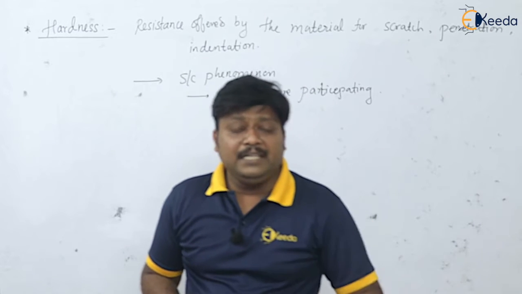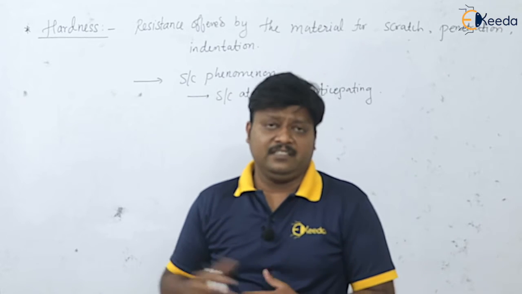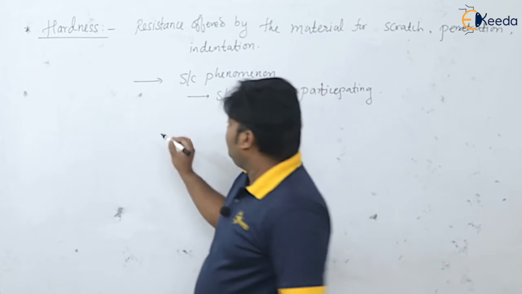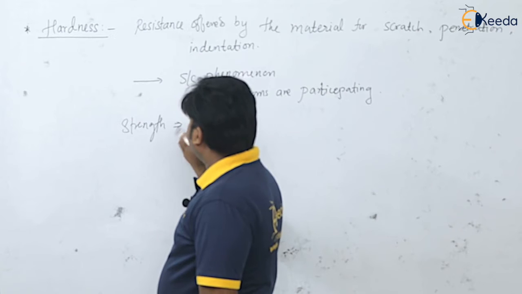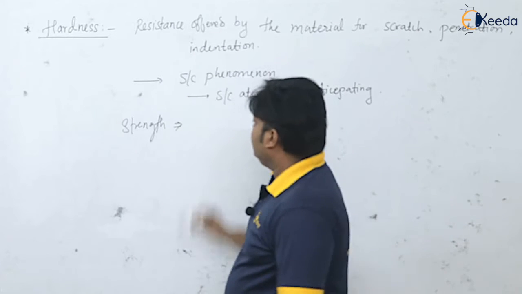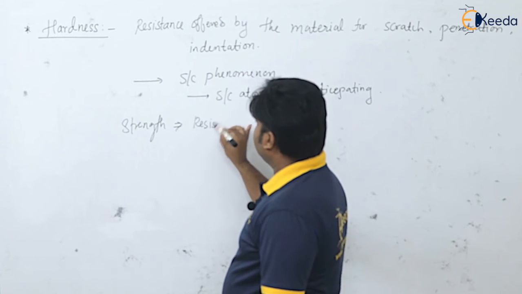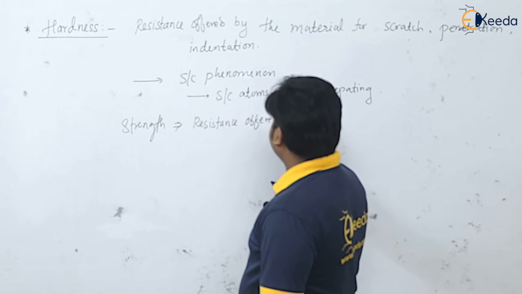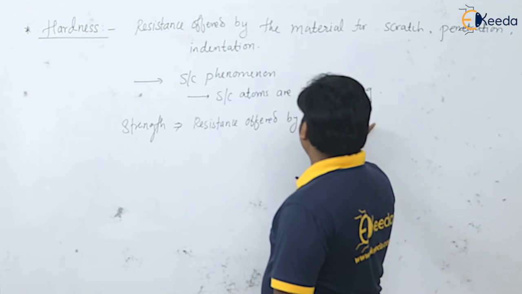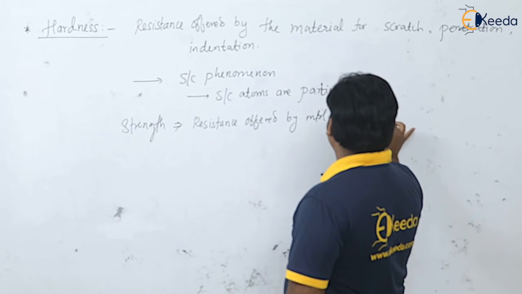If you compare this hardness with the strength, what is meant by strength? We know very well. Strength is the internal resistance offered by the material to the deformation. So it is resistance offered by material for the deformation.